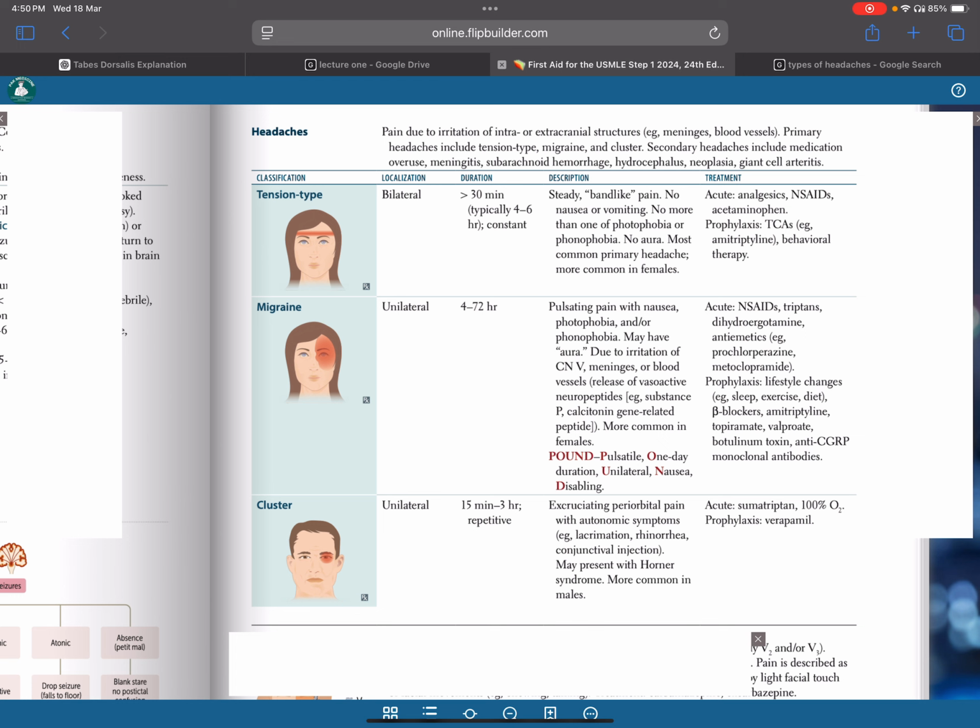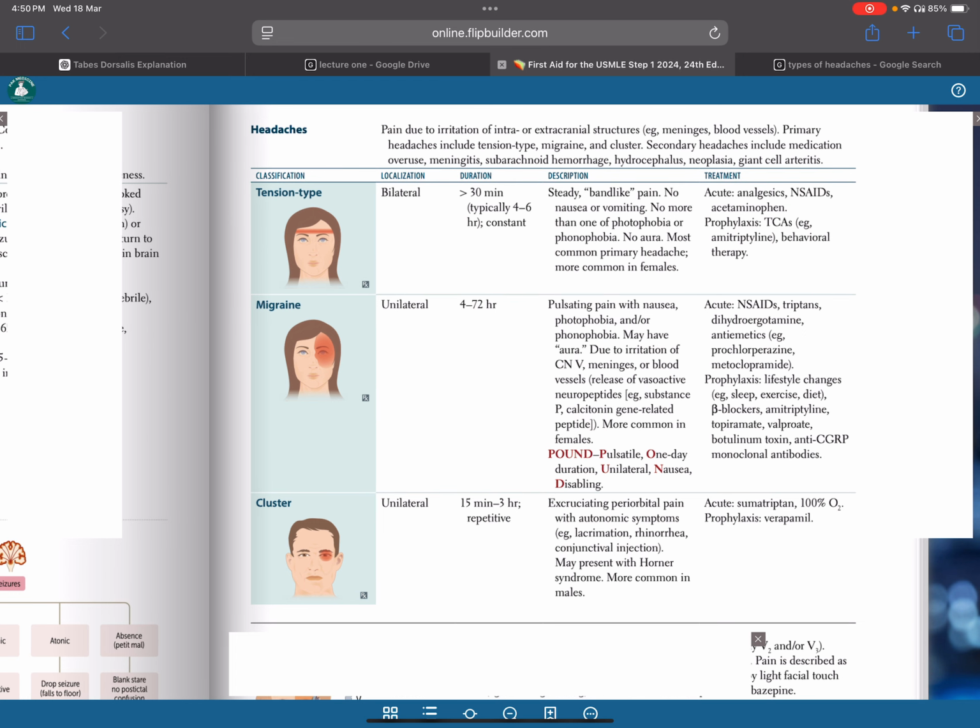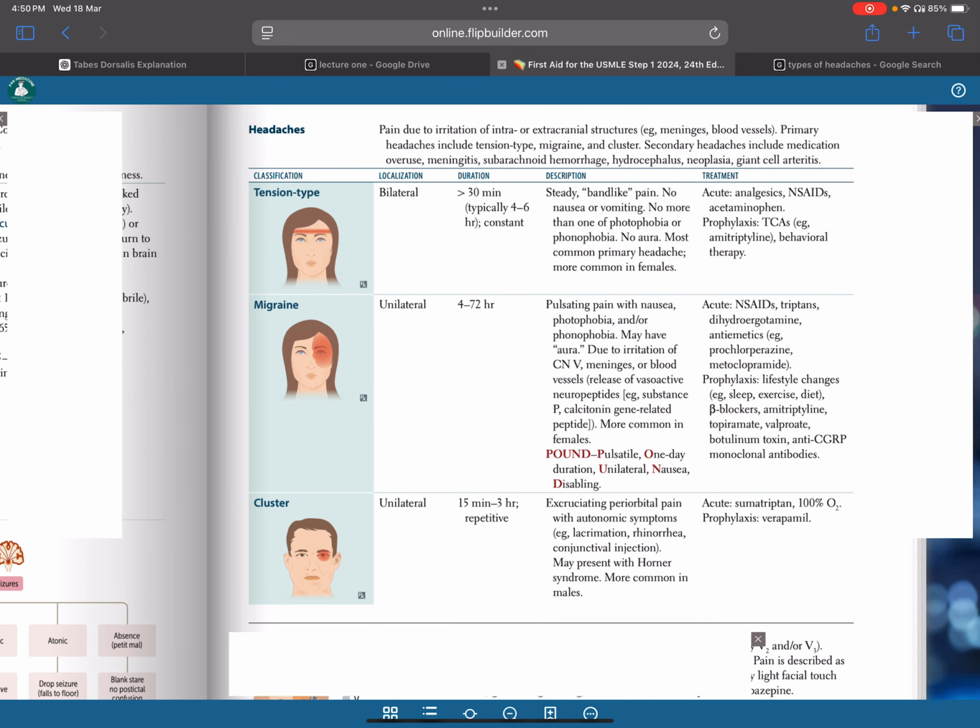And band-like, then the other has phonophobia and photophobia, and cluster is excruciating periorbital pain. So yeah, that's it.